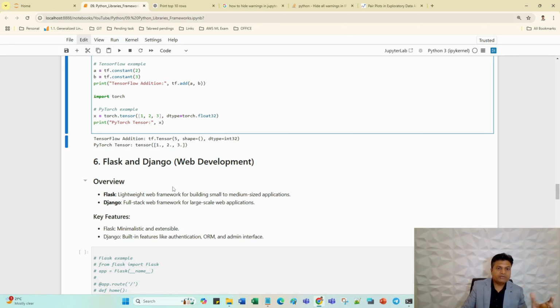Django framework is a framework which has many things all together, which is a little heavy framework. I have mentioned here, for the Django framework, we have authentication, which is an inbuilt feature, ORM model, an inbuilt feature, and admin interface. ORM model is a model which is basically used to interact with the database. How can we interact with the database? The entire data schema can come to the application so that we can easily make operations on the columns and rows, and we can insert, update, or delete, whatever operations we want, using the ORM model. And this is an inbuilt feature in the Django framework.